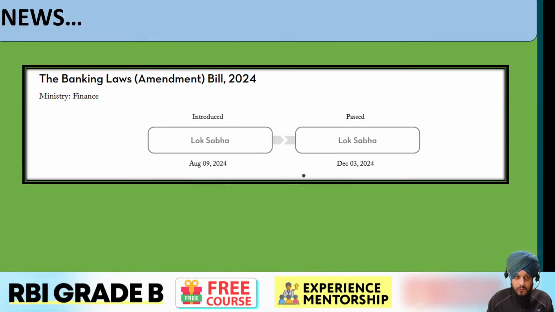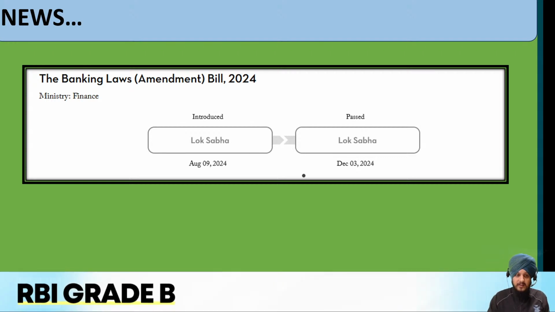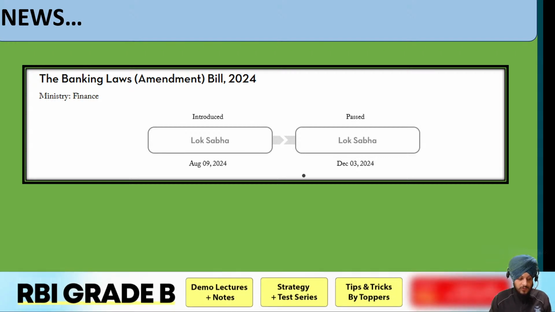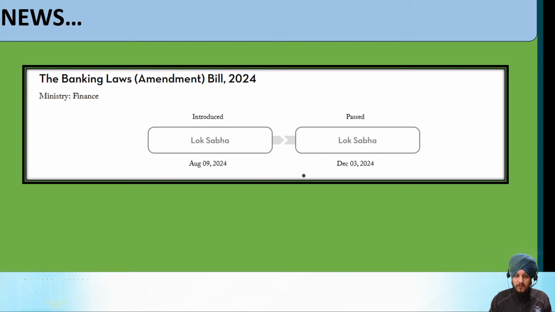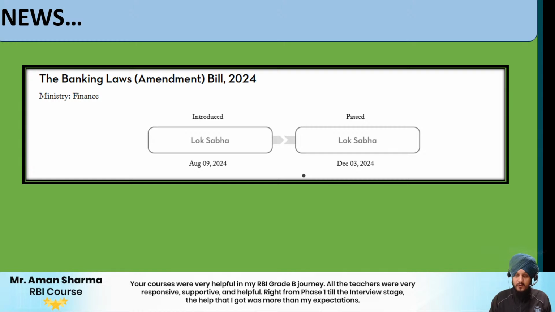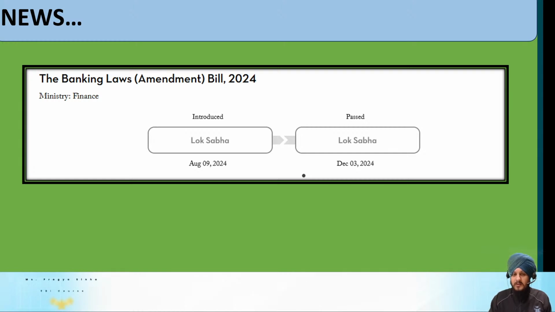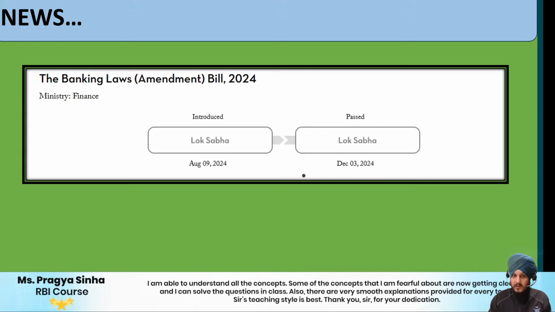Now let us talk about today's topic, which was in the news last month, regarding the Banking Laws Amendment Bill 2024. We all know that banking laws are very important as far as your examination is concerned. Not all the provisions are important, but the context with respect to your syllabus is very relevant.